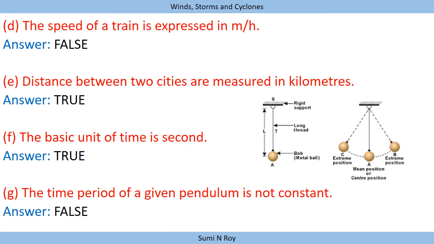Next question, the speed of a train is expressed in meter per hour. So it is wrong, because we know that a train has a high speed and it covers a greater distance. So it is not expressed in meter per hour, rather it is expressed in kilometer per hour. Next question, distance between two cities is measured in kilometers. Yes, this is true. Next, the basic unit of time is second. Again, this is true. The next question, the time period of a given pendulum is not constant. So this statement is wrong, because the time period of a given pendulum is always constant.